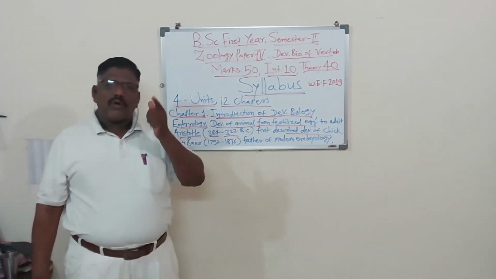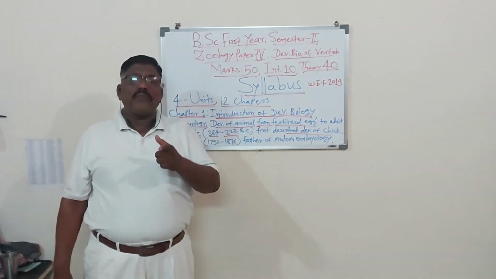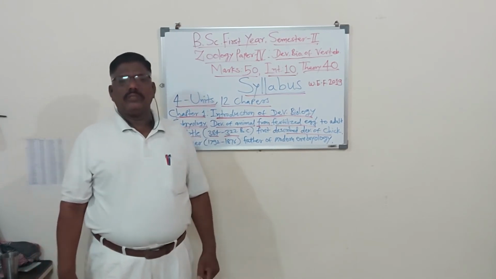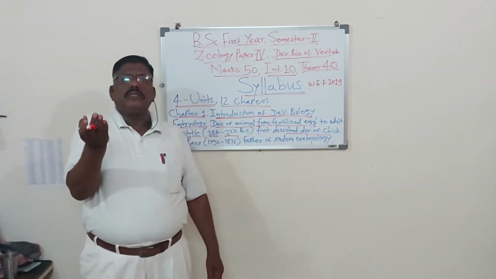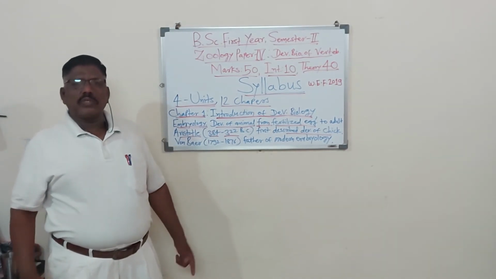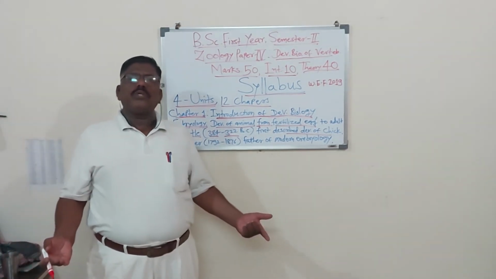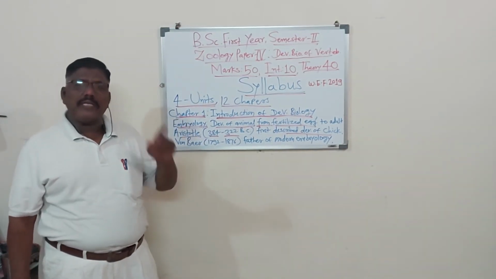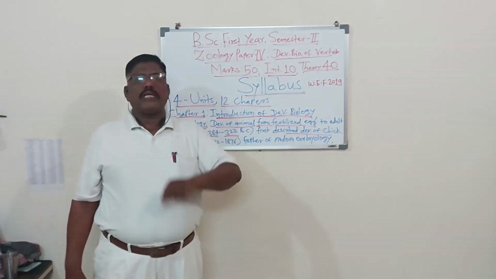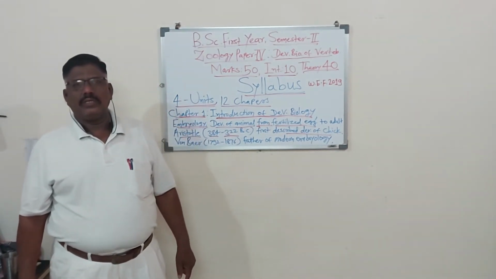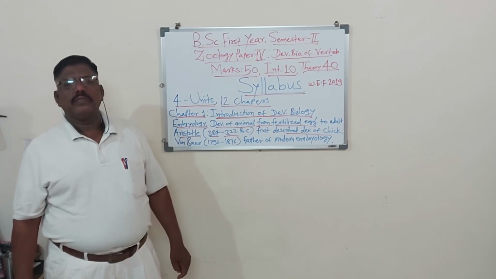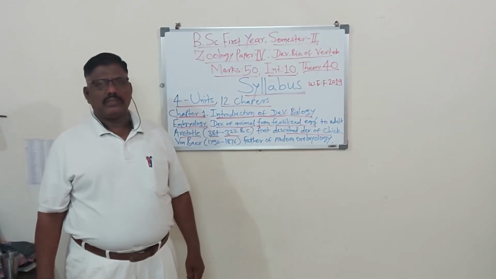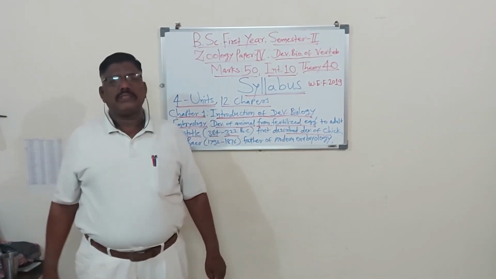Remember, in developmental biology there is the study of the process of gametogenesis. Gametogenesis means gamete formation, and it is of two types: male gametogenesis and female gametogenesis. Male gametogenesis always takes place in the male animal body, especially in the testes. The male gamete is called the sperm, hence the process is also called spermatogenesis. Sperm development takes place in the testes.